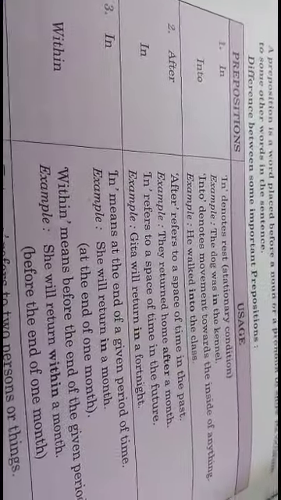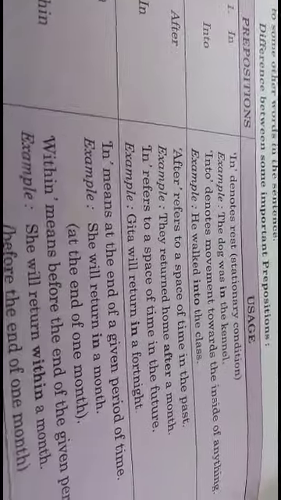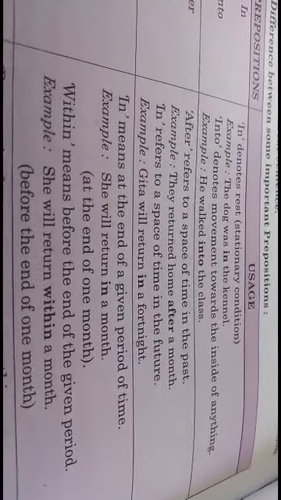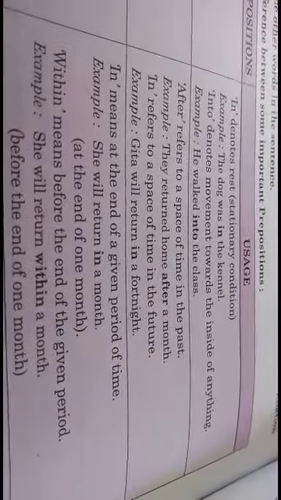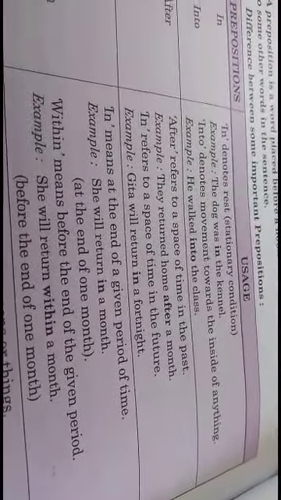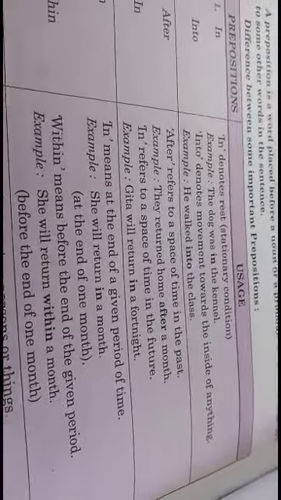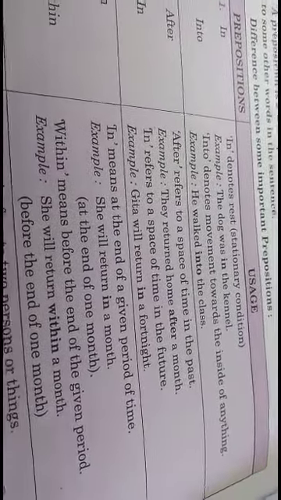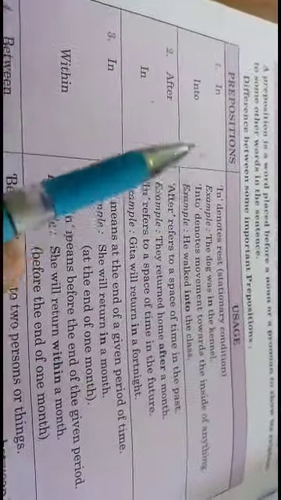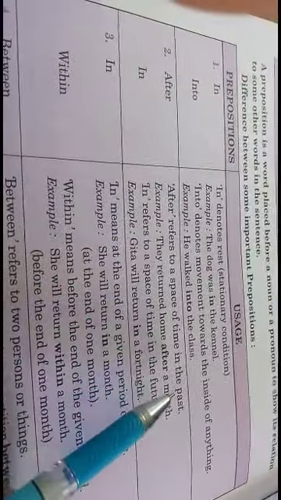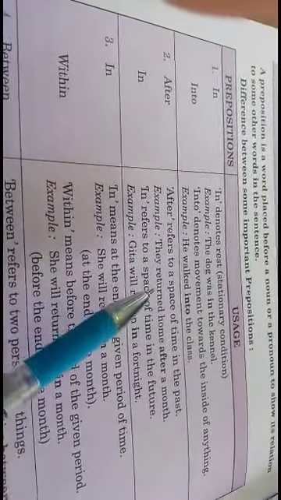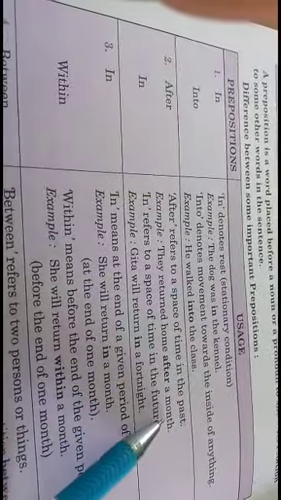And into denotes movement. While in denotes rest, into denotes movement towards the inside of anything. Which kind of movement? Towards the inside of anything. Like he walked into the class, he is coming inside the class. He jumped into the river, like this. Second one is, what is the difference between after and in? After refers to a space of time in the past. For example, they returned home after a month.